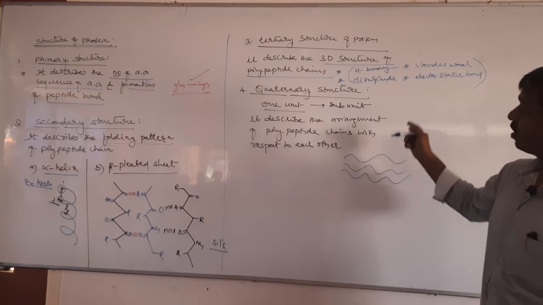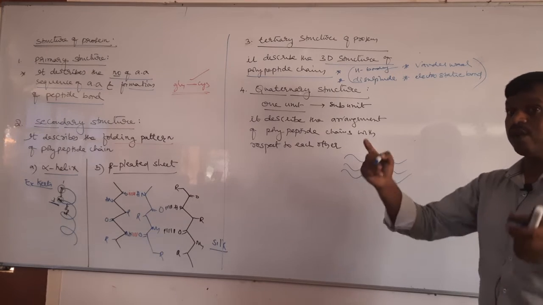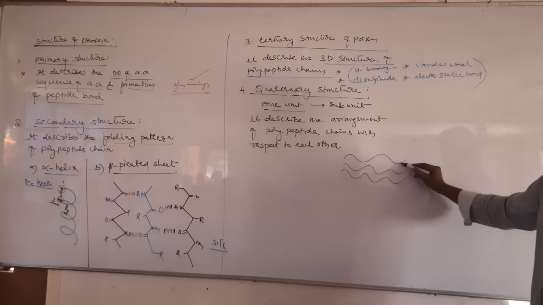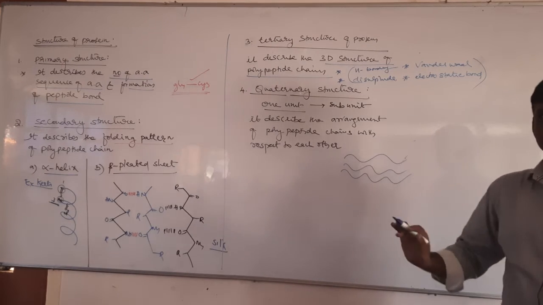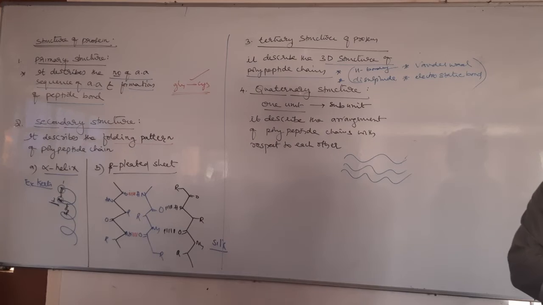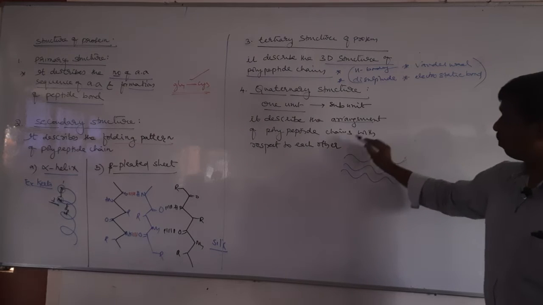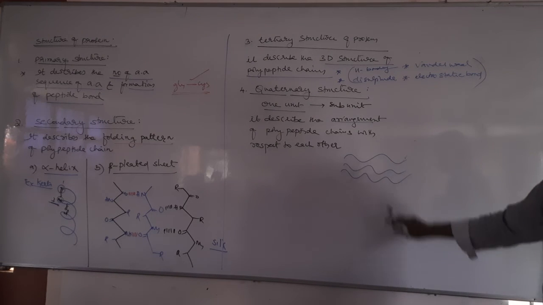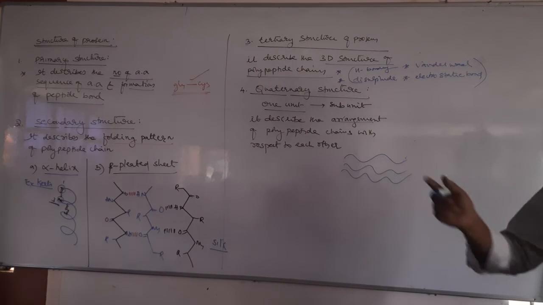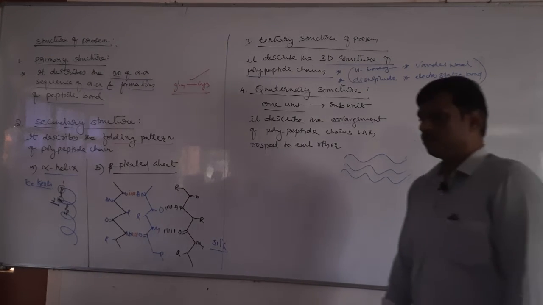Then what does quaternary structure explain? It explains the arrangement of these subunits with respect to each other. The arrangement is also particular. Each protein has a specific arrangement. So it describes the arrangement of the polypeptide chains with respect to each other, how these polypeptide chains are arranged with respect to each other. That is explained by quaternary structure. So this is the structure of protein.